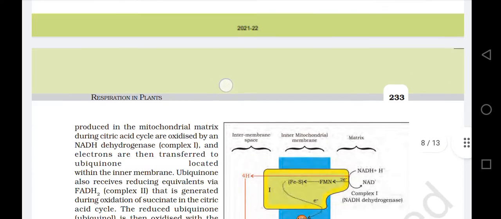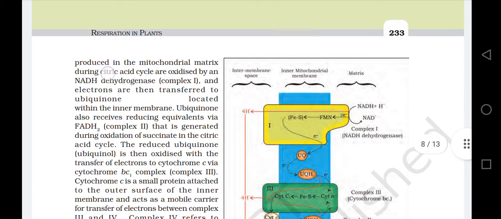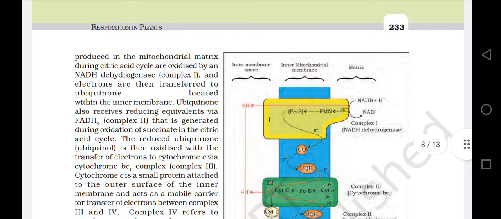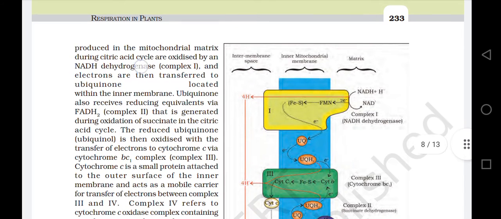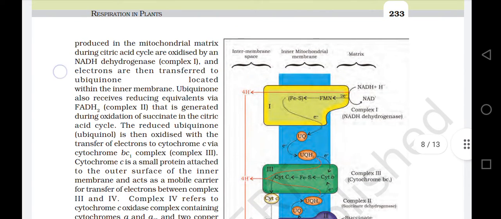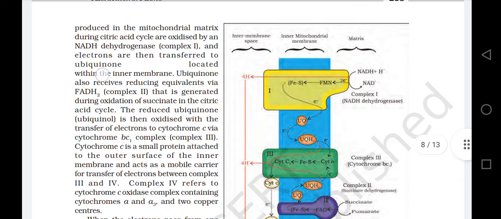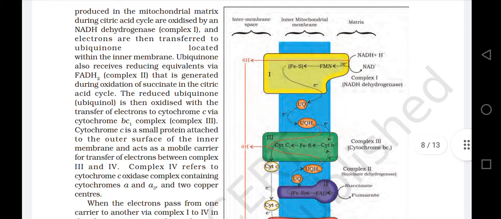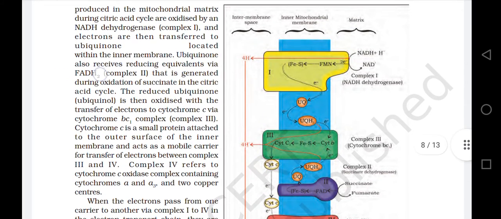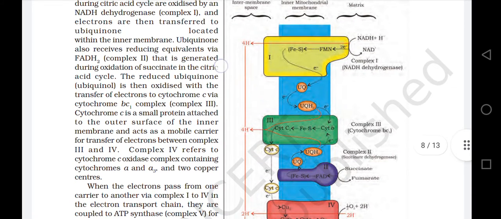Electrons from NADH produced in the mitochondrial matrix during the citric acid cycle are oxidized by an NADH dehydrogenase complex, complex 1, and electrons are then transferred to ubiquinone located within the inner membrane. Ubiquinone also receives reducing equivalents via FADH2, called complex 2, that is generated during oxidation of succinate in the citric acid cycle.